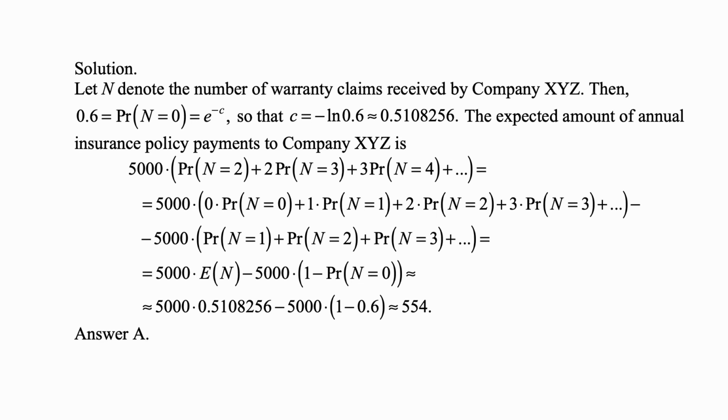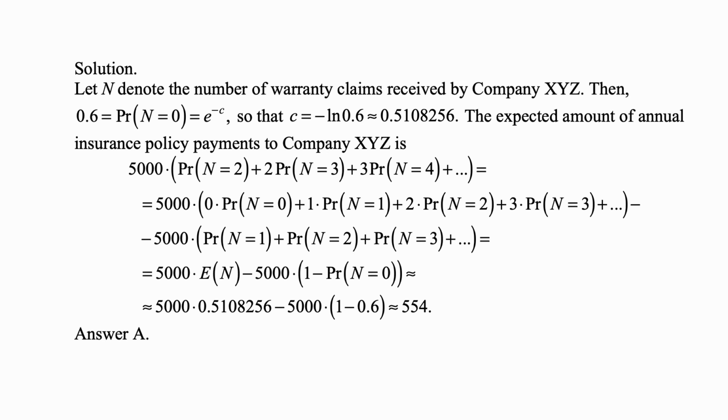Of course, now what we have is simply 5,000 times my expected value of n. That's the first sum, 5,000 times a big sum. And what we're subtracting is 5,000 times the sum of all probabilities with the exception of the probability that n is 0. So of course it's 1 minus a probability that n is 0, because all probabilities have to add up to 1. Okay, well, expected value of n is equal to the parameter c, which we calculated, so it's 5,000 times